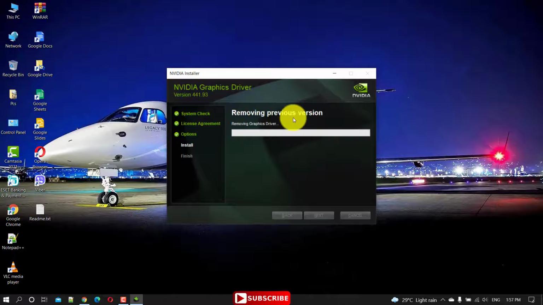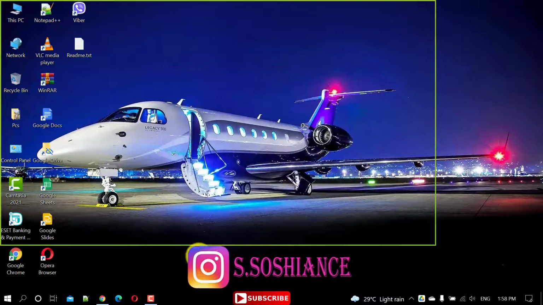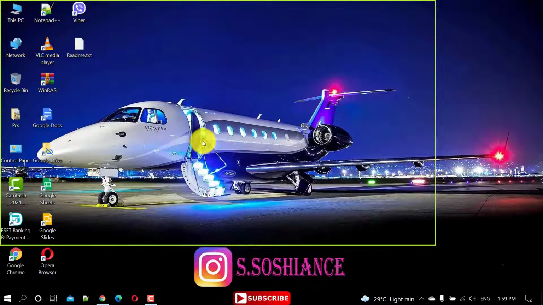The previous graphic driver which I had installed was a lower version and it was not working properly, so that is why I downloaded the newer version and now I installed it. Okay, the driver is installed. Now we need to restart the computer.